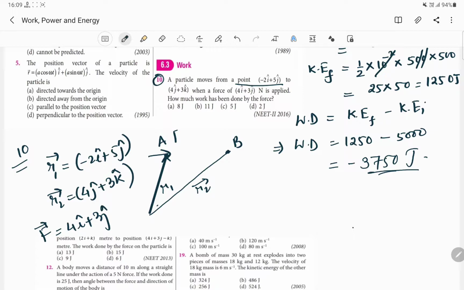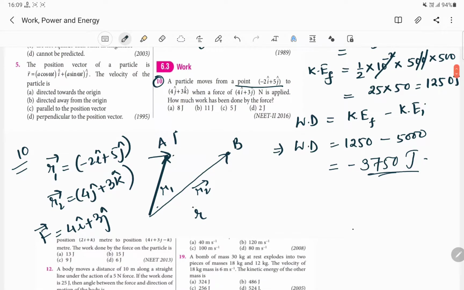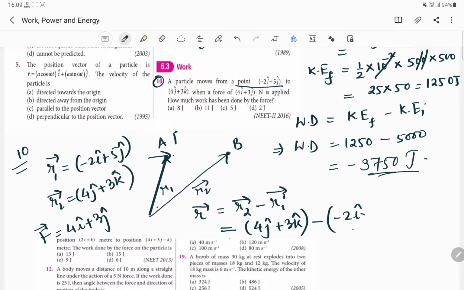So what will be the displacement? The displacement is very simple. Displacement will be from A to B, and this r vector will be equal to your r2 final position minus initial position. You just put the value. R2 is how much? This is 4 j cap plus 3 k cap minus, what about the initial? Initial is minus 2 i cap plus 5 j cap.